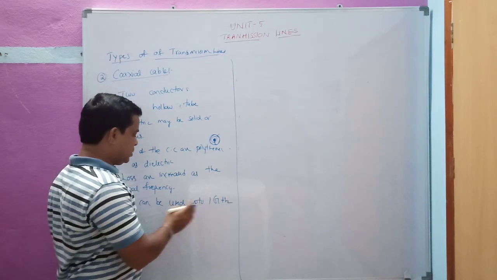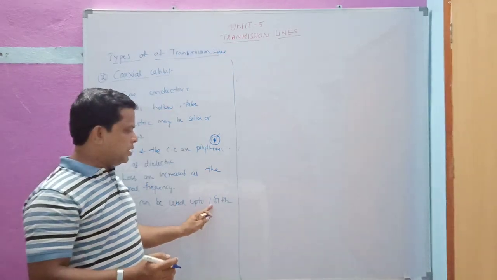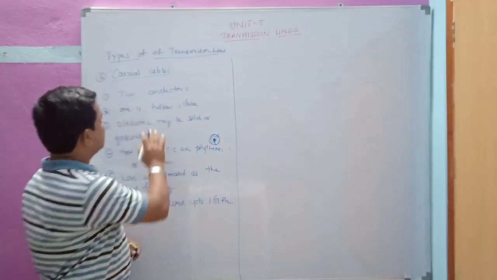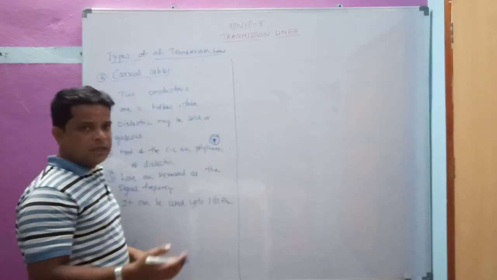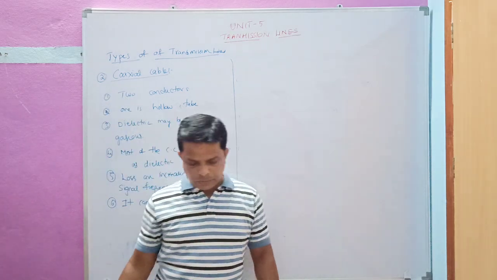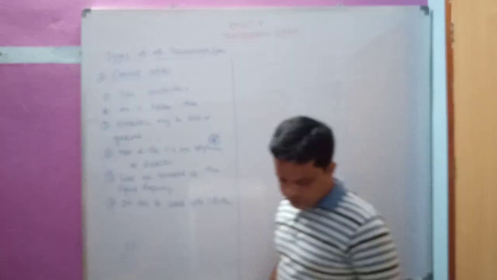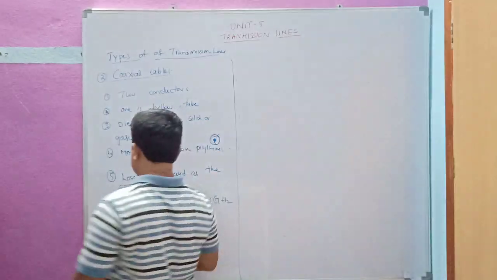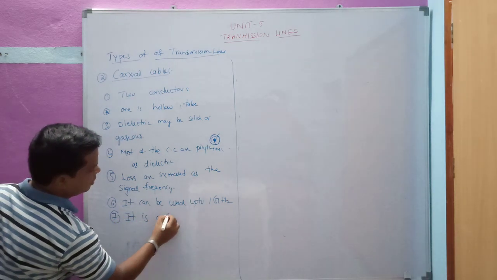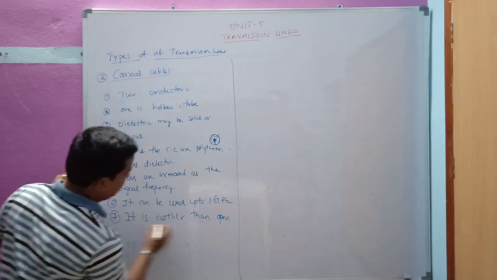Whereas with this coaxial cable, the signal frequency has been increased. You can observe that 1 gigahertz is more compared to 100 megahertz. That's why the coaxial cable has less losses compared to the parallel type line. These coaxial cables are comparatively costlier than the open wire line, that is the first type of line.